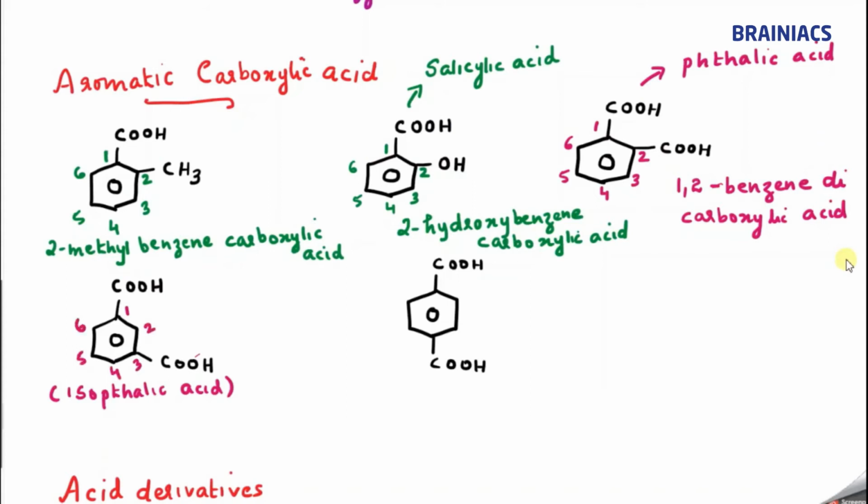So we can say 1, comma 3, correct? 1, comma 3 benzene dicarboxylic acid.